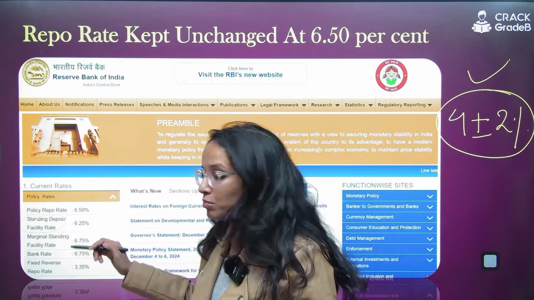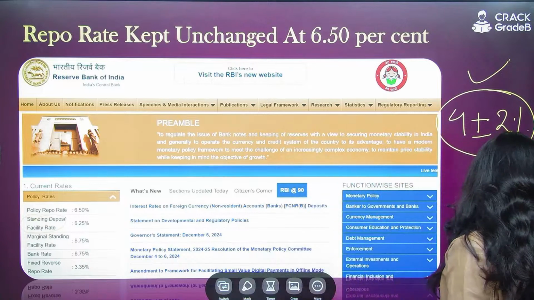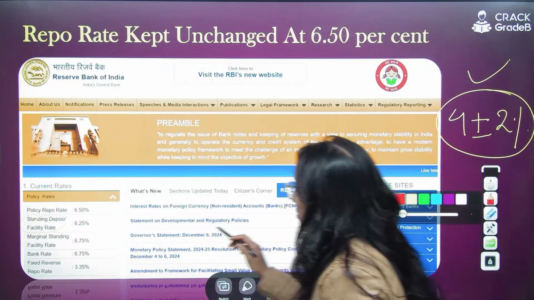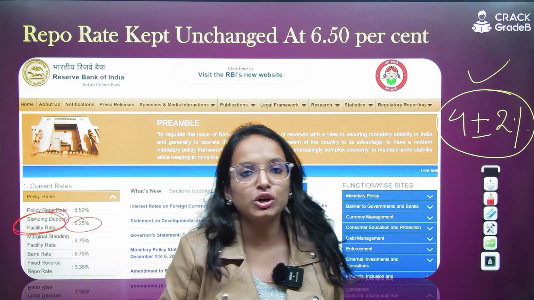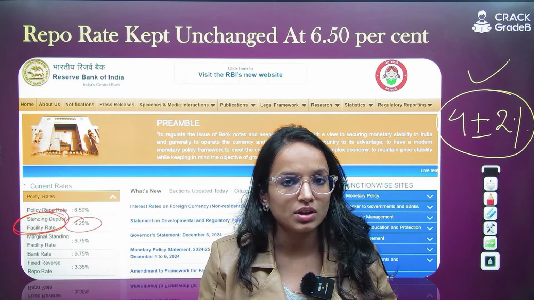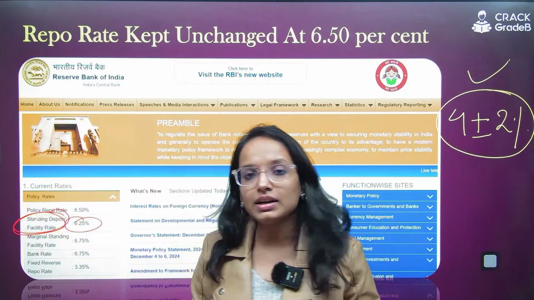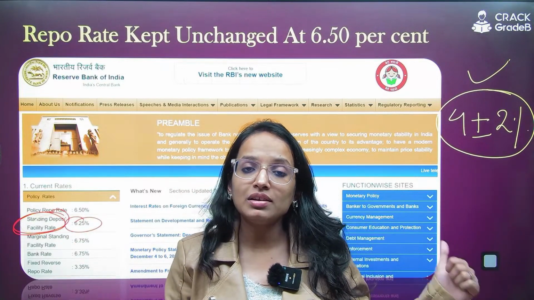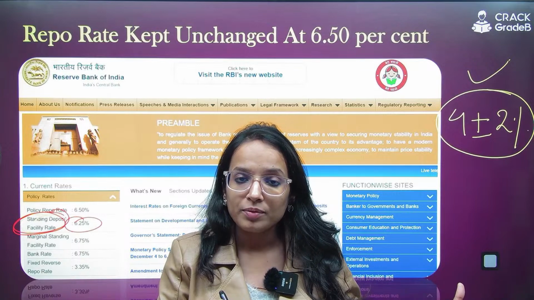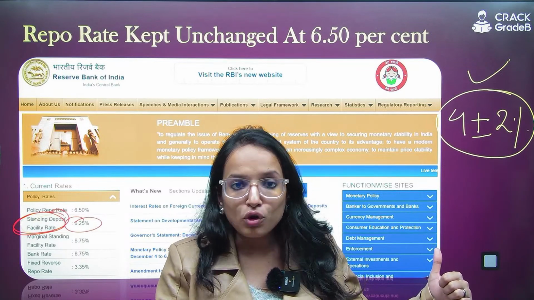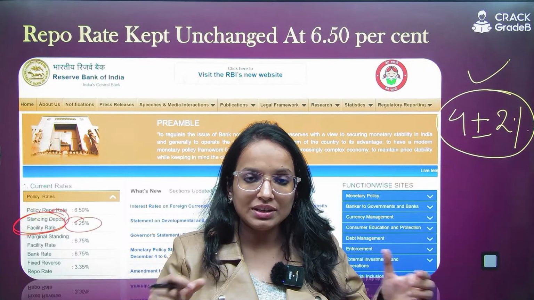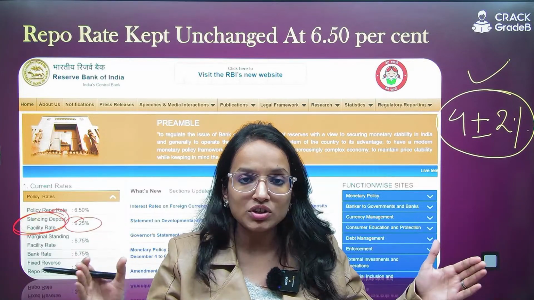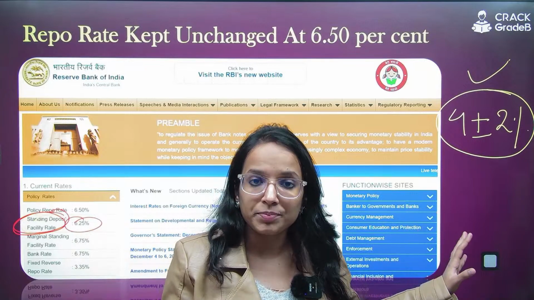One more very important fact regarding the SDFR. You should remember this. The standing deposit facility rate, 6.25, also remains unchanged. This SDFR has replaced the erstwhile reverse repo rate as the floor of the LAF, liquidity adjustment facility, under which RBI manages the system liquidity.